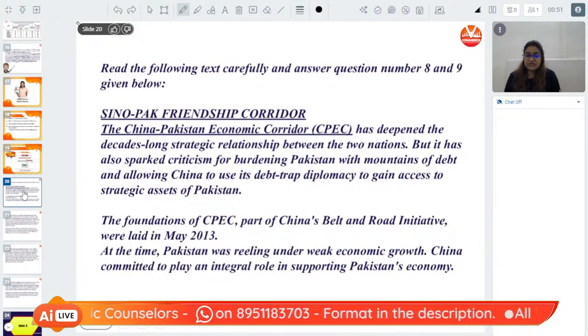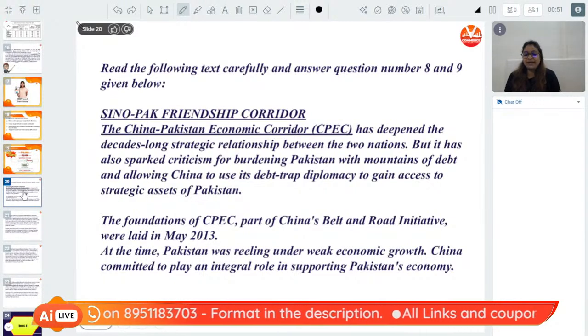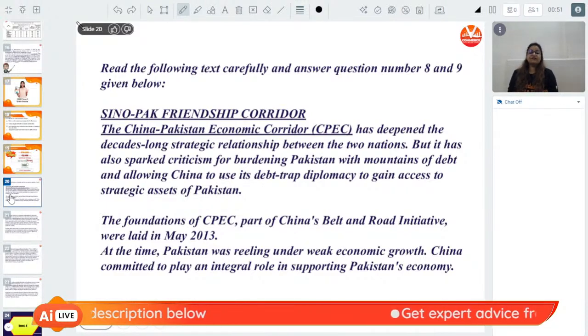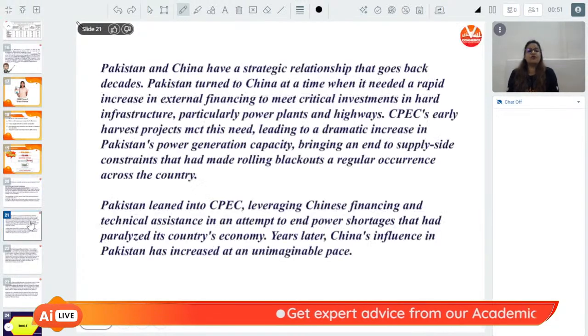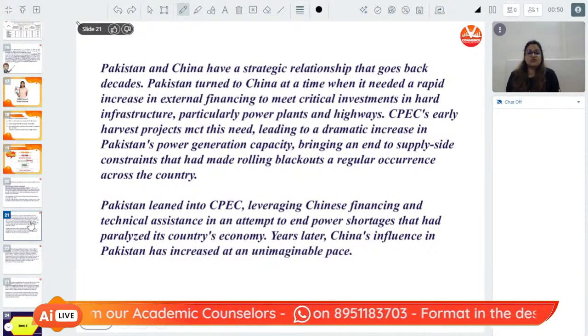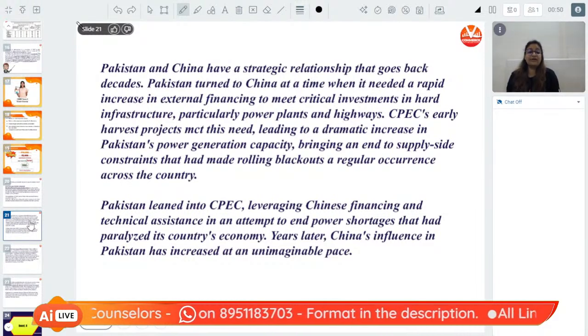The foundation of CPEC, part of China's Belt and Road Initiative, was laid in May 2013. At that time, Pakistan was reeling under weak economic growth. China committed to play an integral role in supporting Pakistan's economy. Pakistan and China have strategic relationships that go back decades. Pakistan turned to China at a time when it needed a rapid increase in external financing to meet critical investment in hard infrastructure, particularly power plants and highways.